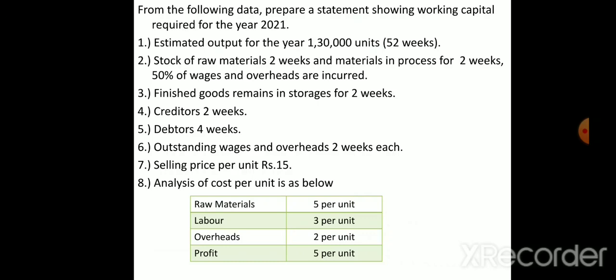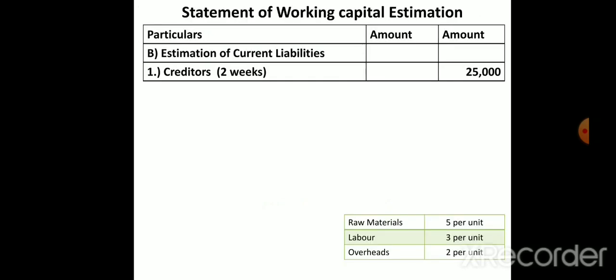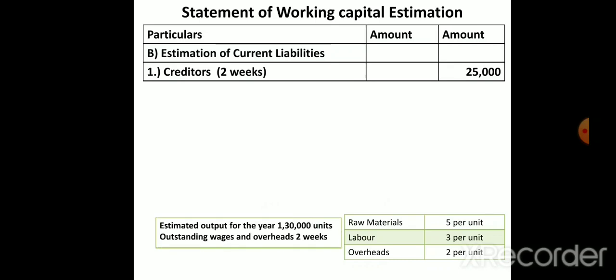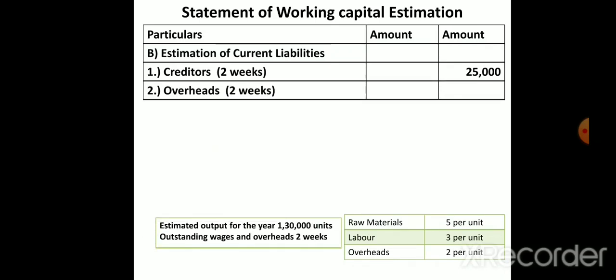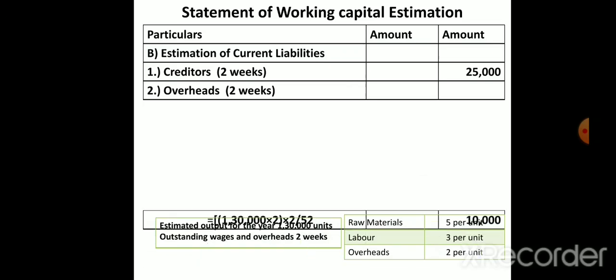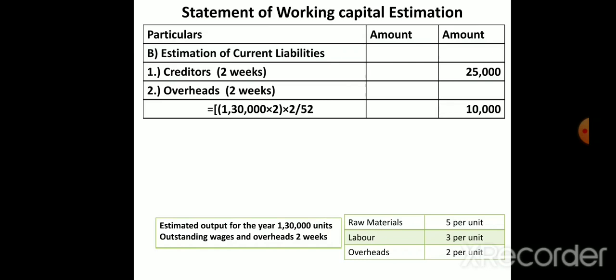So remaining, selling price per unit, that is in sales they have given, but we will not consider here as sales. So all the points are over, only the sixth point is remaining, that is outstanding wages and overheads is 2 weeks, means overheads. So here no expenses they have given, overheads is 2 weeks they have given. So overheads means what? 1,30,000 units into per unit overhead is 2 they have given. So that I have taken into overheads, it will take 2 weeks of time. So 2 divided by 52 is 10,000.